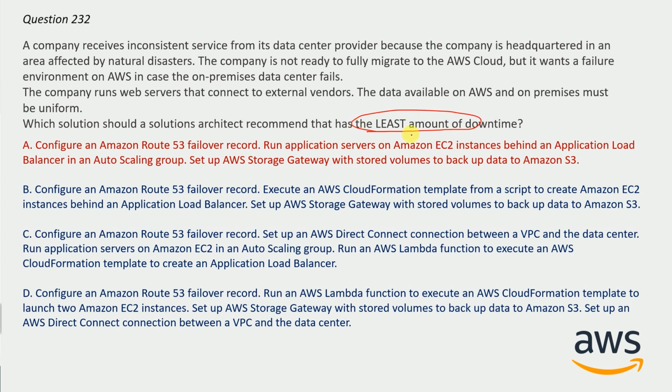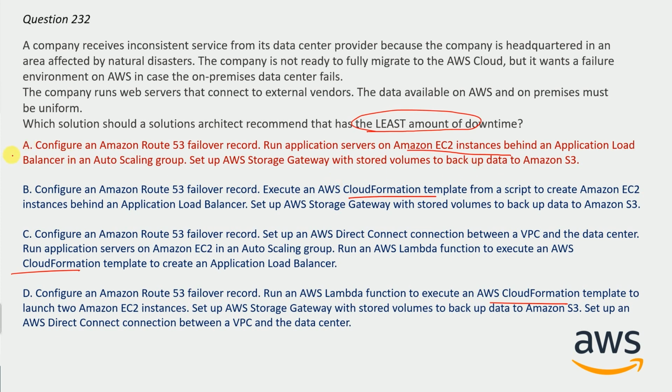Due to this clue, options B, C and D are eliminated, because it will take some time to deploy the resources if we are using a CloudFormation template, and here we already have Amazon EC2 instances, so it will take the least time and it will have the least downtime.